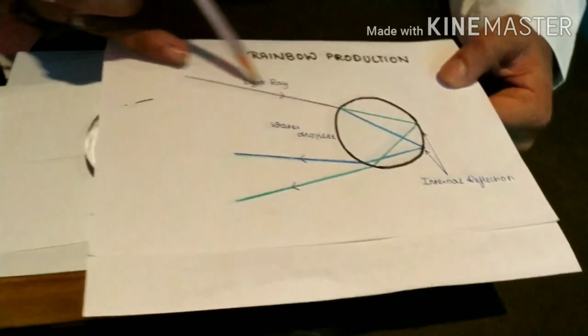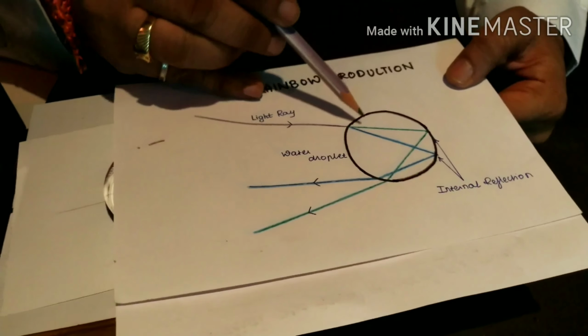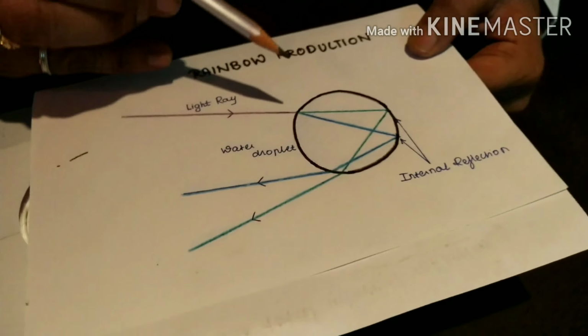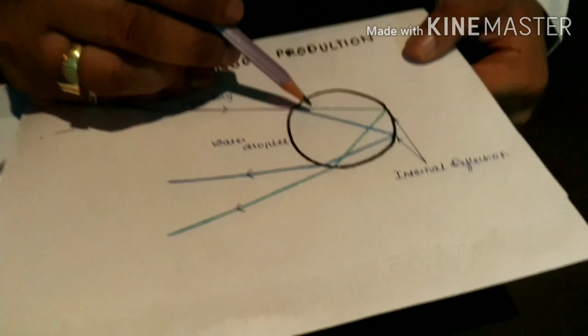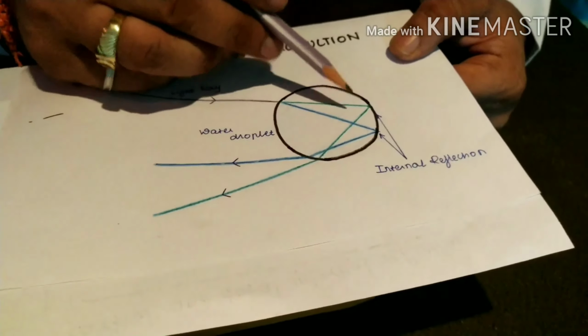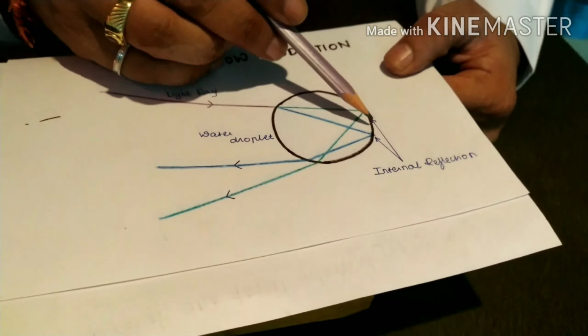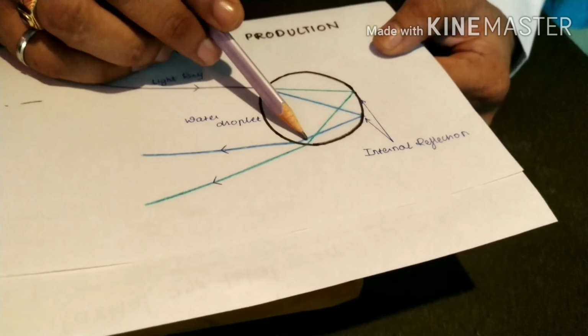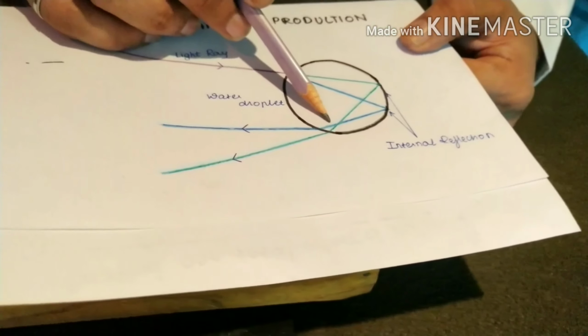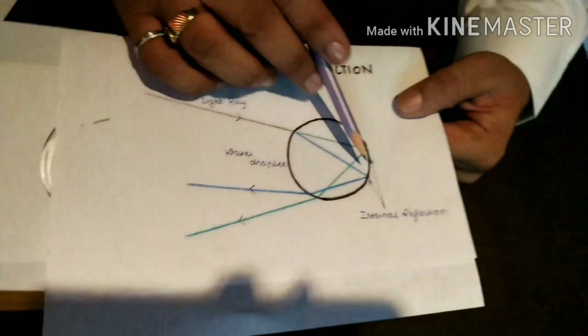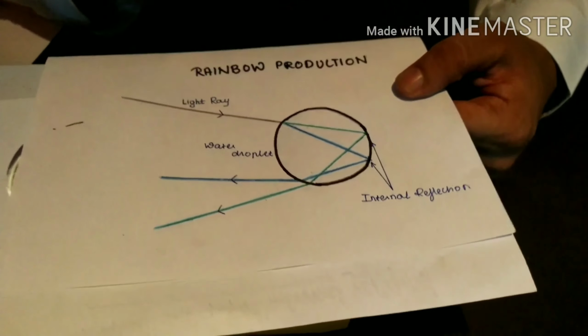Here when sunlight enters these water droplets, it undergoes refraction and dispersion, meaning it splits into 7 colors, and from this surface these light rays again reflect, and when they enter from the water droplet to air, again they undergo refraction and the observer sees the 7 color spectrum in the sky, that is called a rainbow.